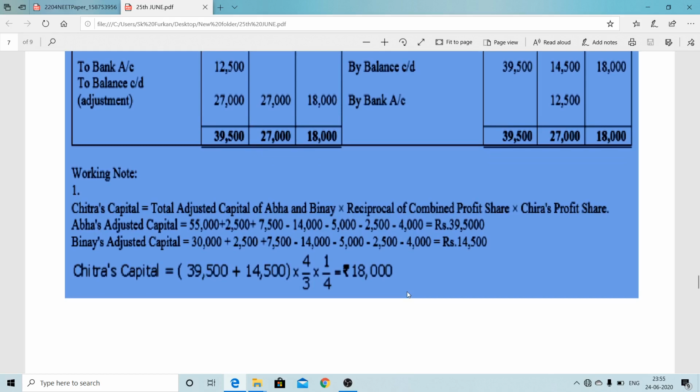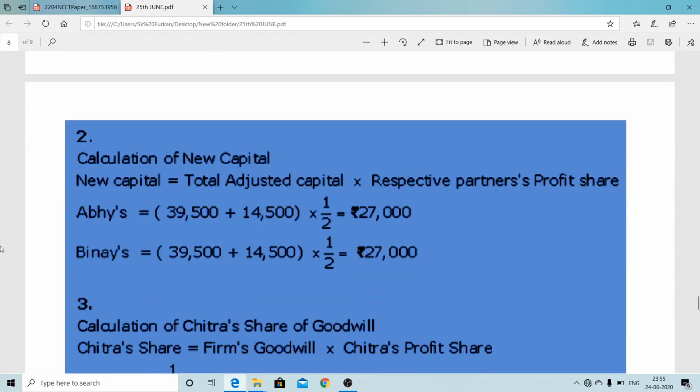Now after that we can calculate the full capital. 1/4 purposes 18,000, therefore 1 equals to 72,000. And calculating new ratio, we can calculate the old partners' adjusted capital, 27,000. Or another way also you can calculate. There is another way you can calculate the new capital of old partners.